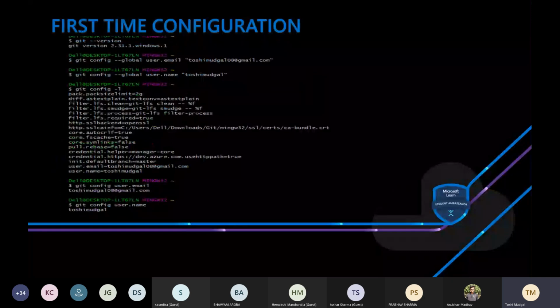So, first time configuration, what is it? The first thing we should configure after successful installation is our email address and username. It will be done by the following commands. For the above command, user.email will set the email, and the next one will set the username, as it is very clear.